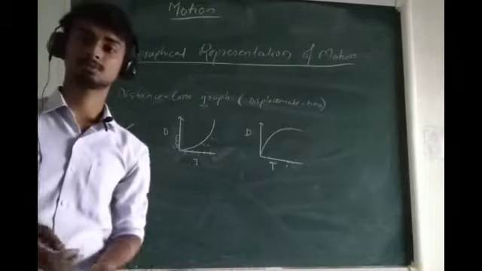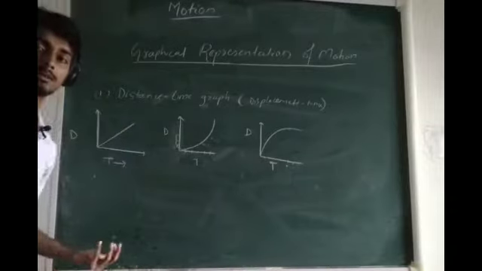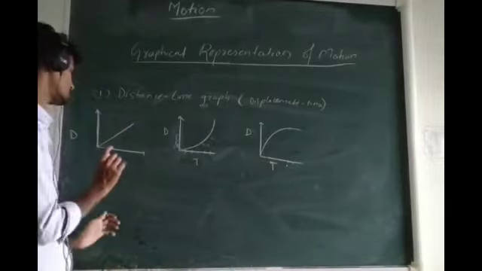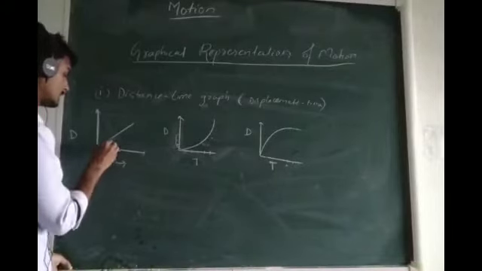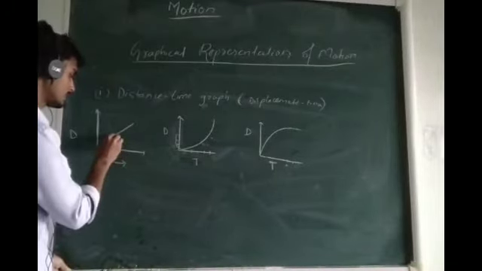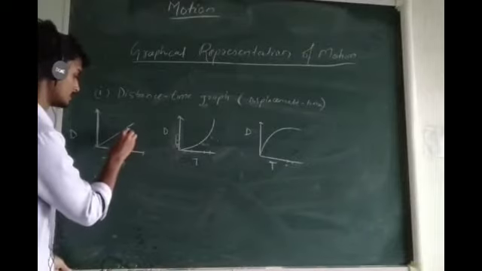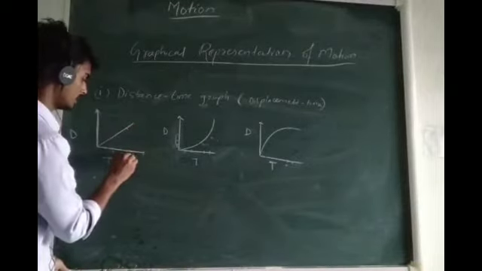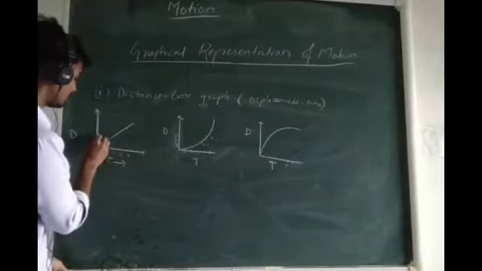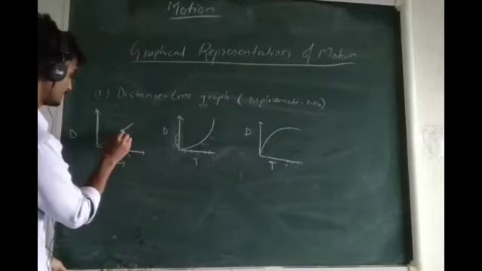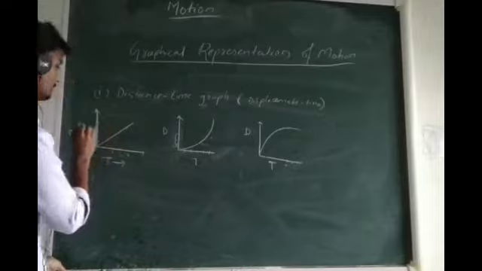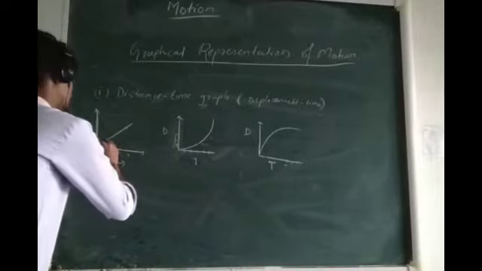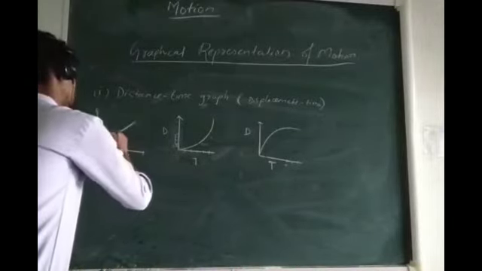If we say in 1 second this distance, 2 seconds this distance, 3 seconds this distance, 4 seconds this distance, you can find the proportionality. The same amount of distance is covered in the same time, so the speed here is uniform speed.